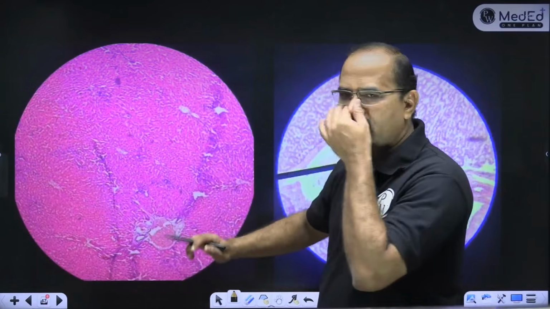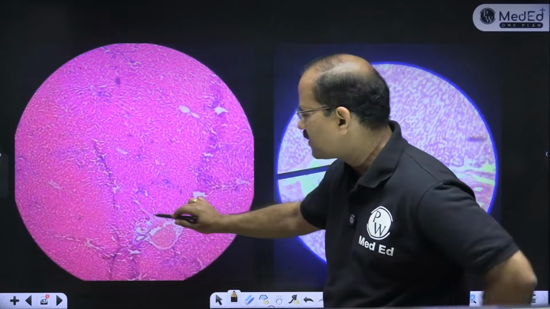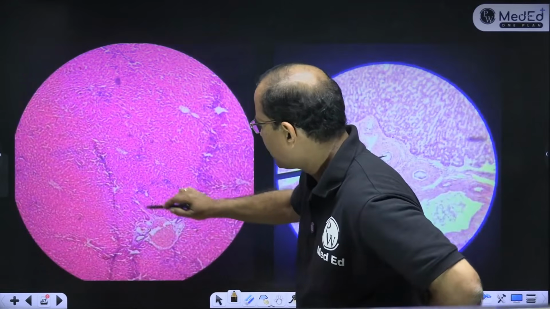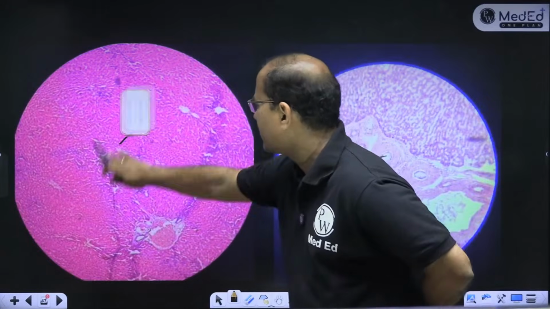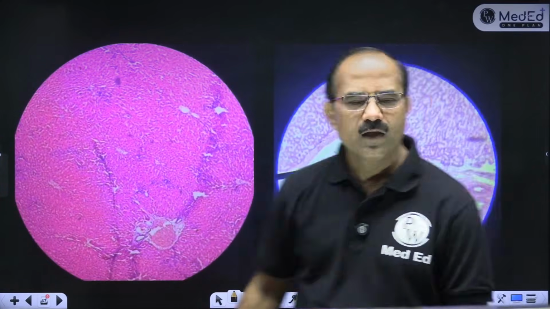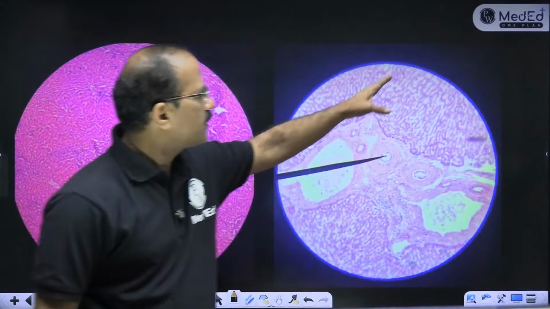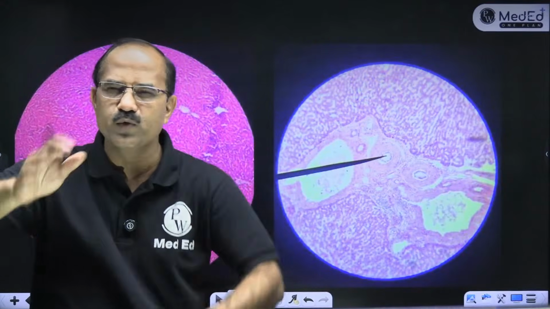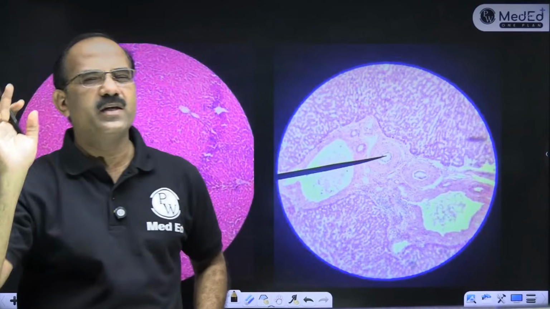So you get this central vein, and this is the portal triad. So you will get a hexagon. It isn't visible very well here. So this is the portal triad. These are the hepatocytes. Between the hepatocytes there are sinusoids. Liver is very easy to identify.